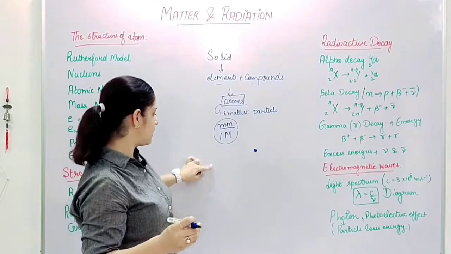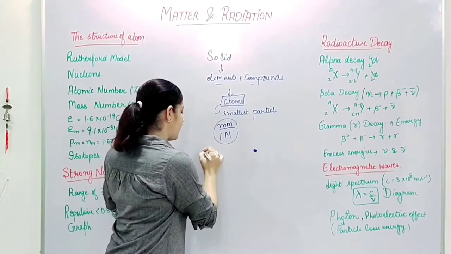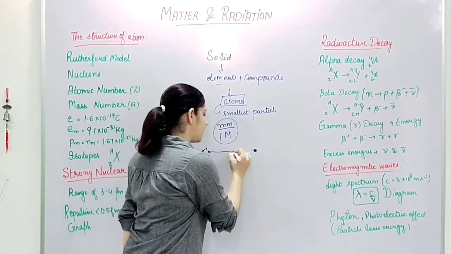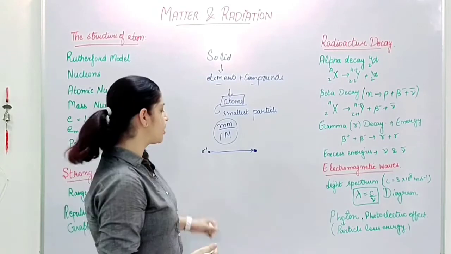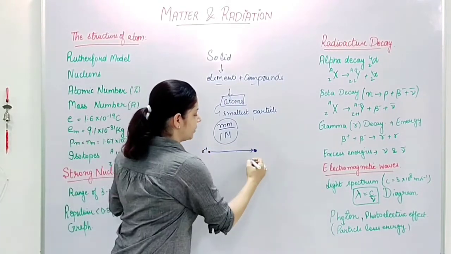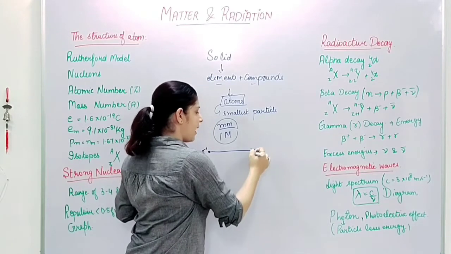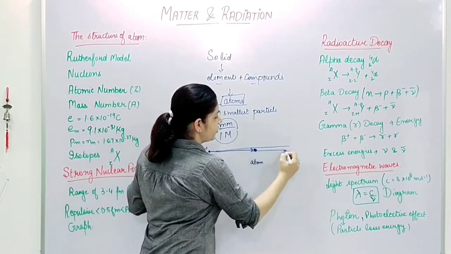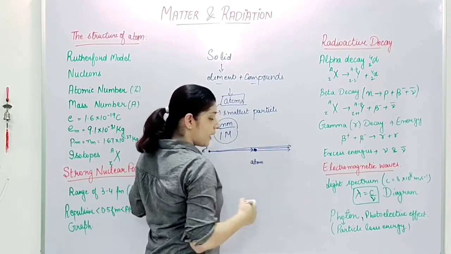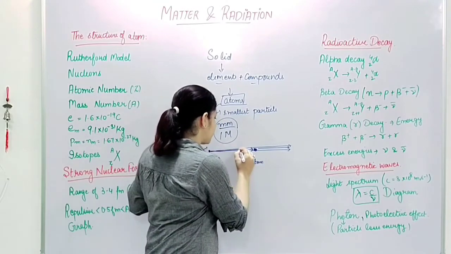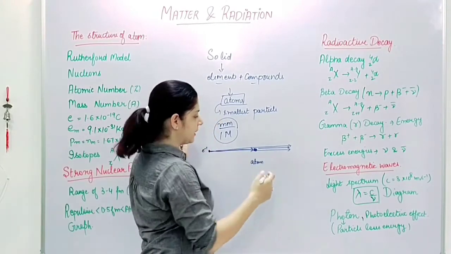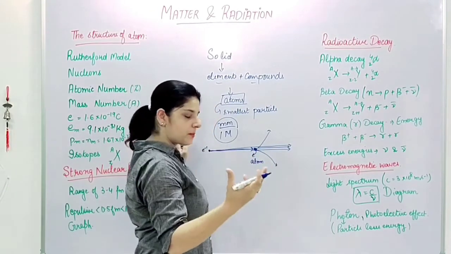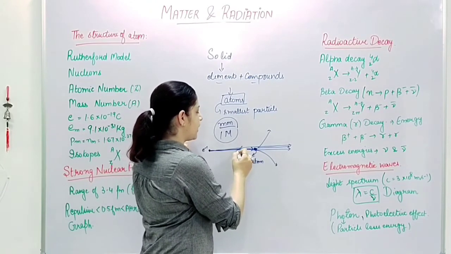So what scientists did is, they took some very small particles like electrons or some other particles, and they bombarded the atom. They used charged particles, and what they observed is, many of these particles went through this atom undeviated, whereas when these particles were right near the center of the atom, they were deviated highly in many directions, and to much surprise, one or two beams were directed backwards.